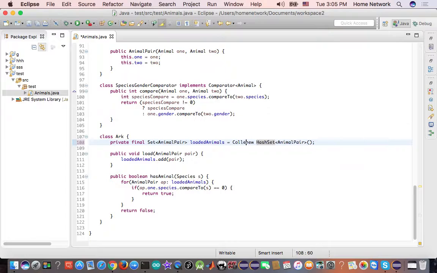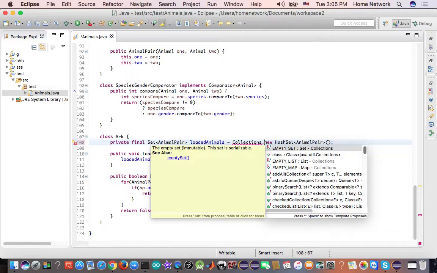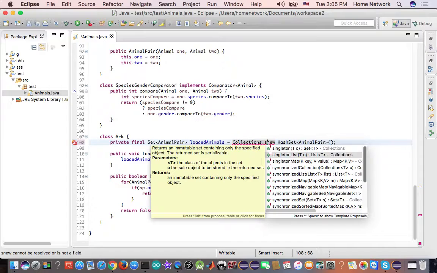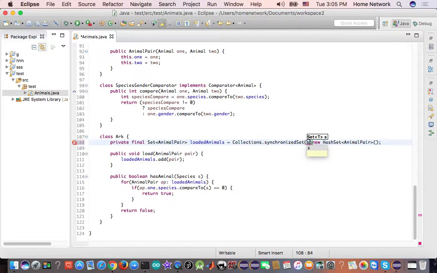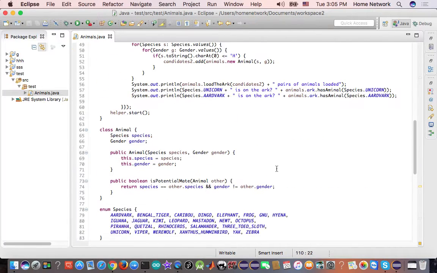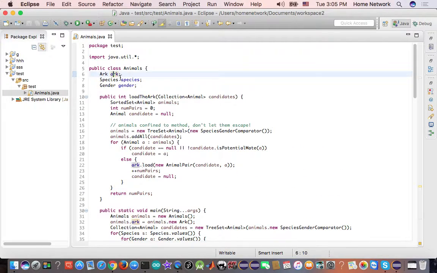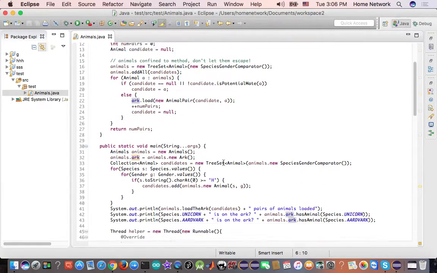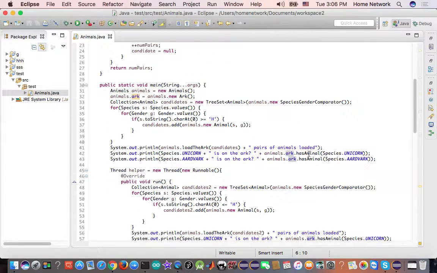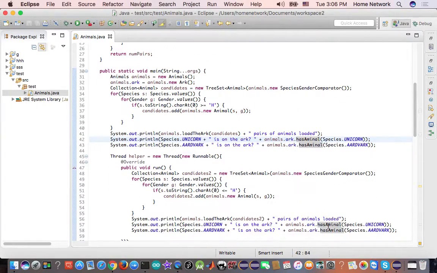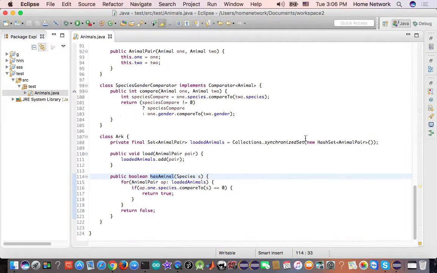We can fix it by wrapping it inside the threadSafe wrapper. So as long as we always access this HashSet through its threadSafe wrapper, we should be all good. So the load is guarded. Let's check its other code path. Is there any other code path not guarded? The ark is also called in the main thread. We have the hasAnimal. This code path is shared among multiple threads, so we need to check its thread safety.